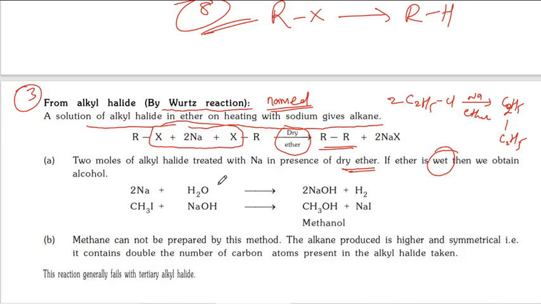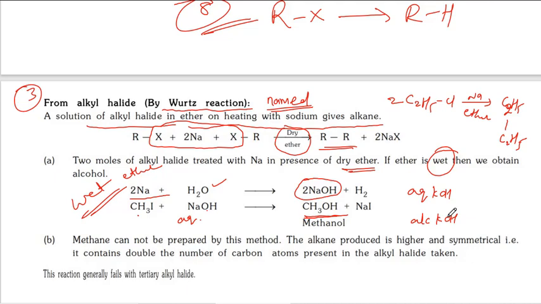Wet means aqueous medium. So in wet ether, the sodium reacts with water and forms NaOH. This NaOH is nothing but aqueous NaOH. This aqueous NaOH reacts with alkyl halide producing alcohols. Here we know that aqueous KOH and alcoholic KOH are two reagents. KOH and NaOH function almost the same.